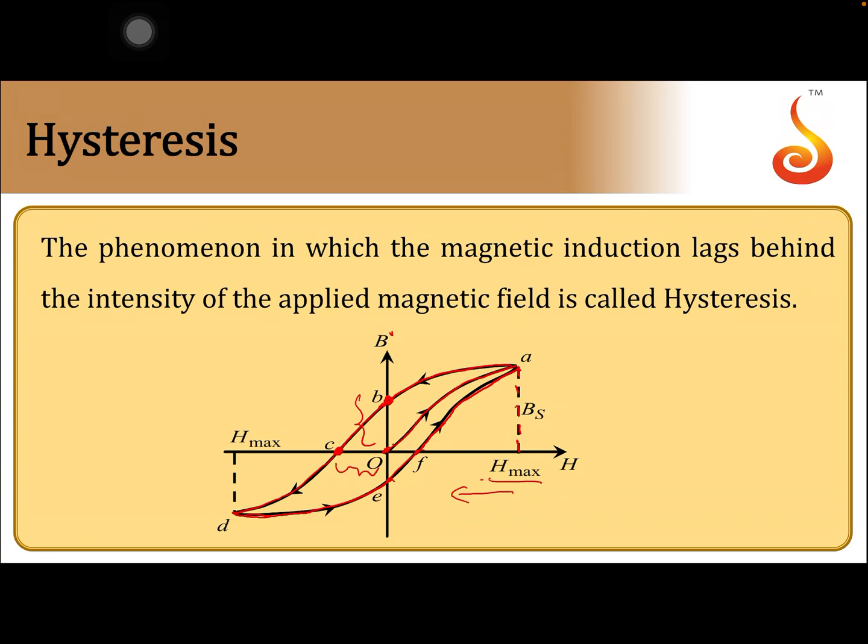In order to remove this residual magnetization, you have to apply some extra field in the negative direction. At any point, the relation between H and B is not unique. For a given value of H, there are three values for B, this one, this one and this one. So the value of B depends on the previous history of the sample. The first time when you are magnetizing, this will be the value for the given value of H. When you are demagnetizing it, this is the value. When you are magnetizing it a second time, this will be the value. So it depends on the previous history of the sample, what it has gone through.